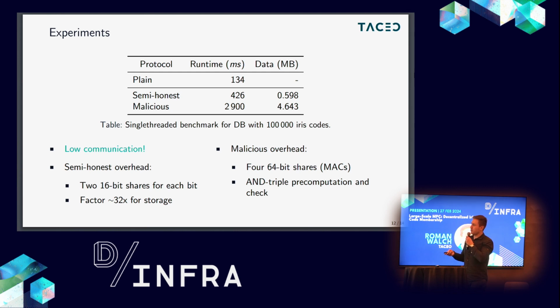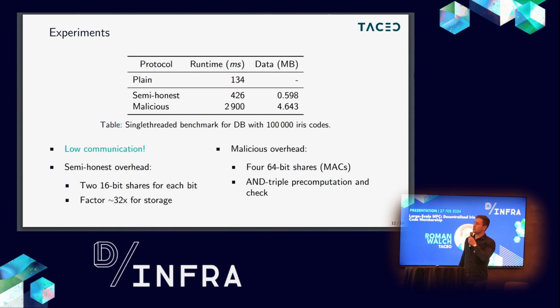The benchmarks here were performed on 3 different servers located in the same city, so a fast network connection, with a database size of 100,000 iris codes, and the benchmarks were single-threaded. The plain computation of the protocol was about 130 milliseconds. For the semi-honest version of our protocol, you can see the overhead is not even a factor of 4.